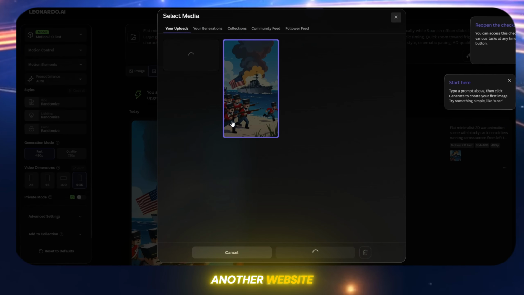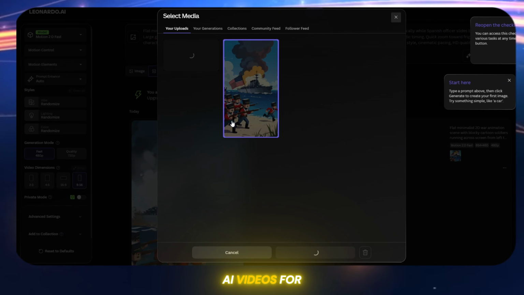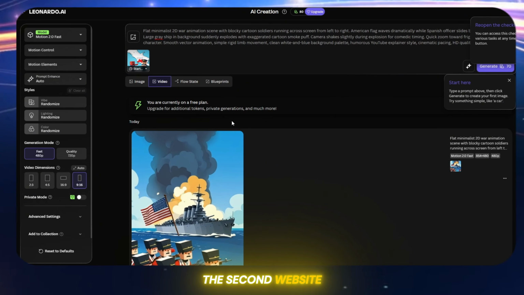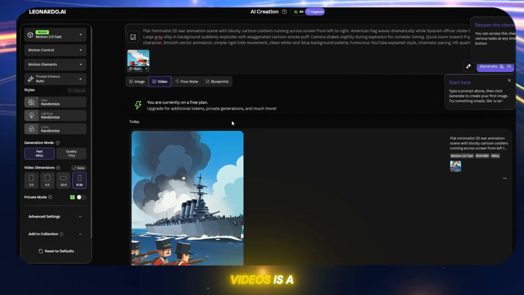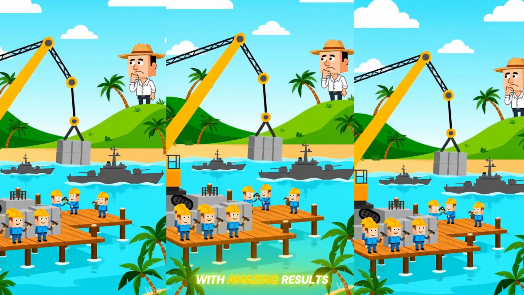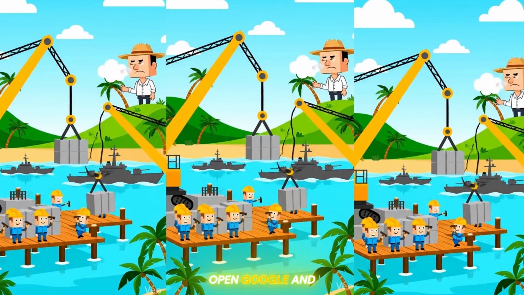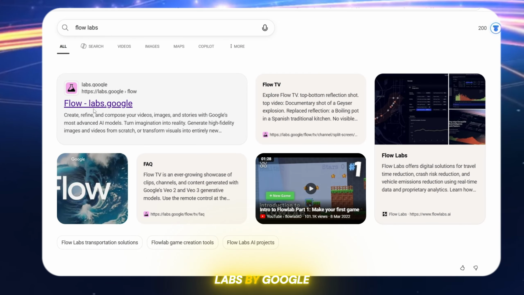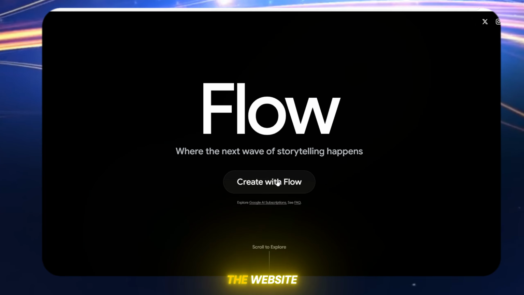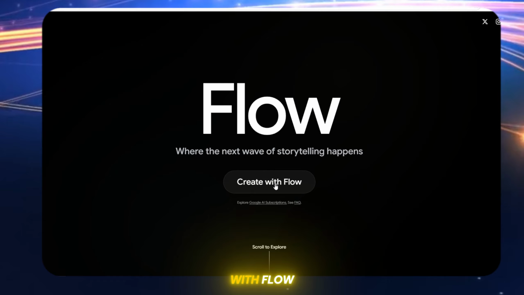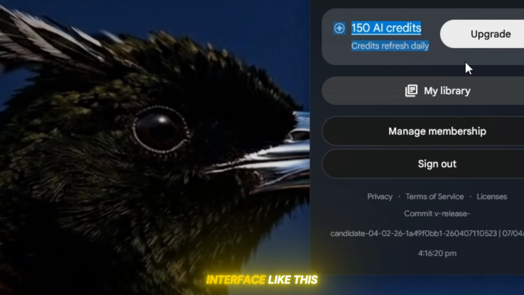Now let's move to another website where we can also create these AI videos for free. The second website we can use for creating AI videos is a very powerful platform with amazing results. First, open Google and search for Flow Labs by googlelabs.google. Once you open the website, click on Create with Flow. After clicking it, you'll see an interface like this.